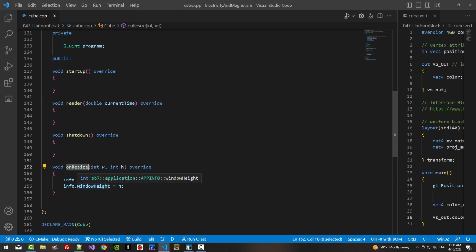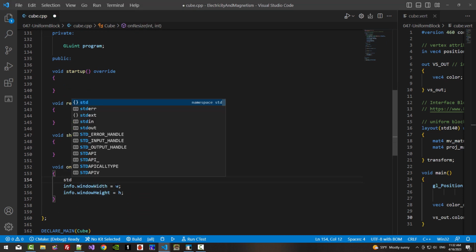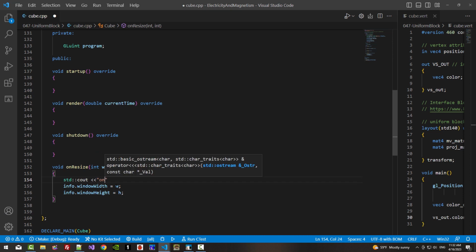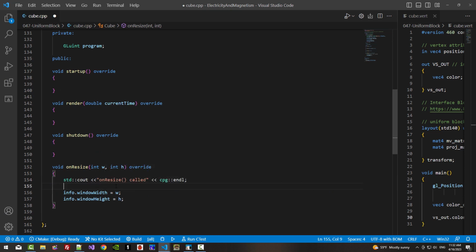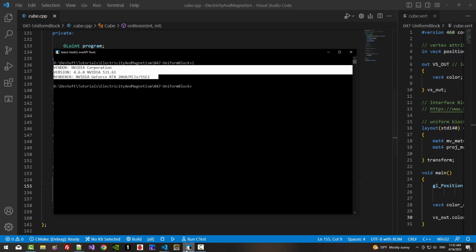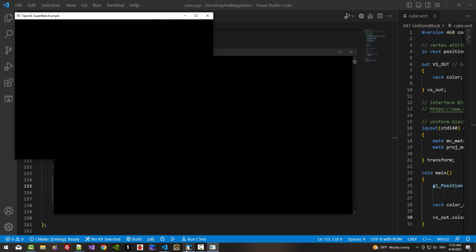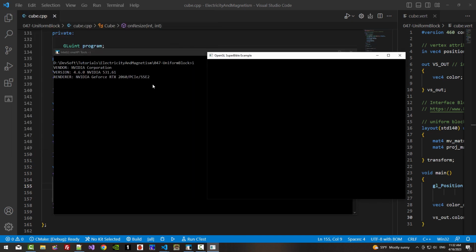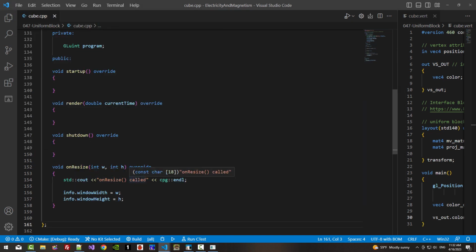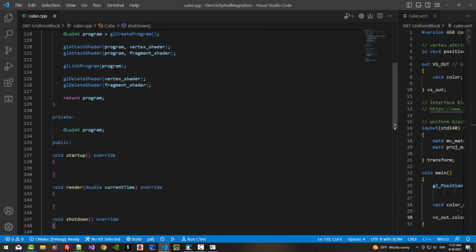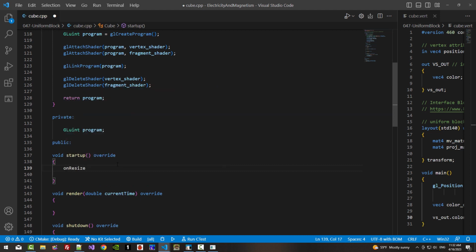In the function on resize, std::cout on resize called, cpg, and there we rebuild CLSI.